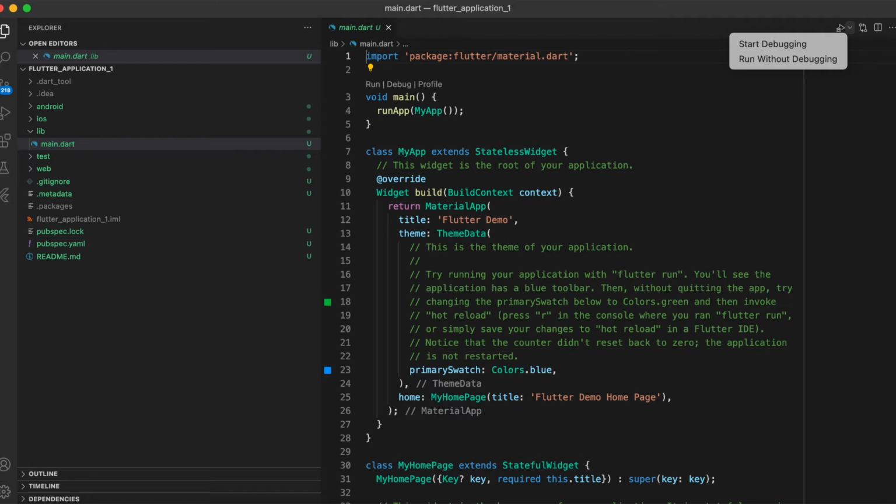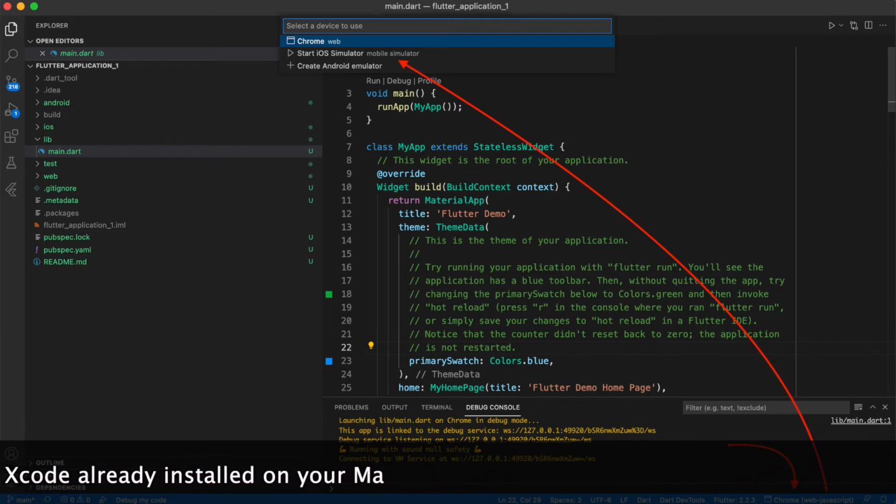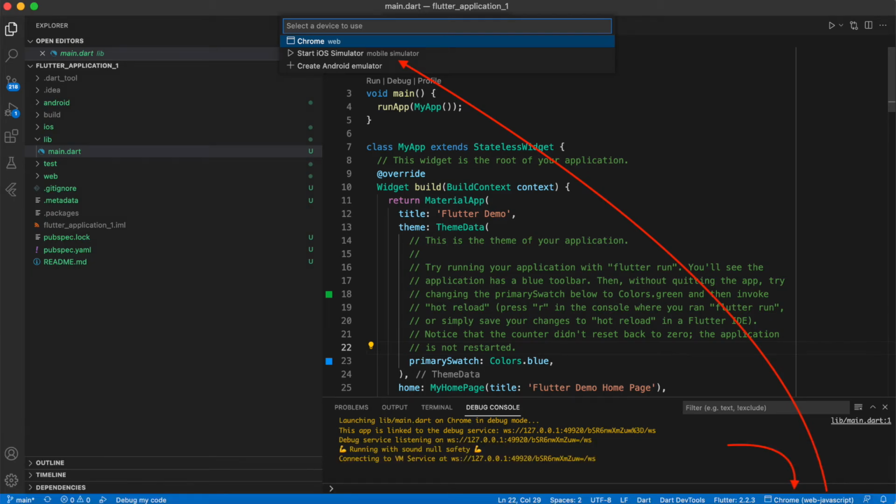To run this sample application, you need to select the Run Without Debugging option from the rightmost top corner of VS Code. And once you select this option, your application will start running by default on the Chrome emulator. If you want to change this option, you can see the red arrows at the bottom rightmost corner of VS Code, and from there you can change the simulator you want to run. For now we are assuming that you already have Xcode installed on your Mac machine, and from the top search box you can select the required simulator.